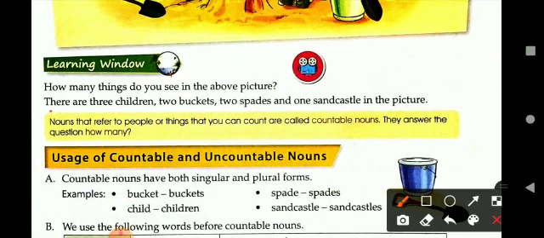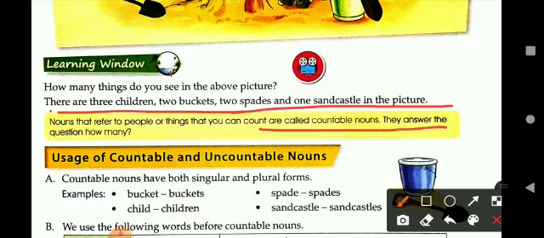So there are 3 children, 2 buckets, 2 spades and 1 sandcastle in the picture. So we can also say that nouns that refer to people or things that you can count are called countable nouns, and they answer the question how many.